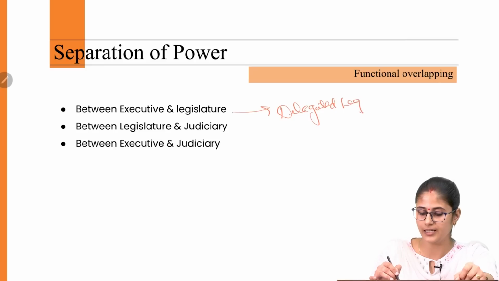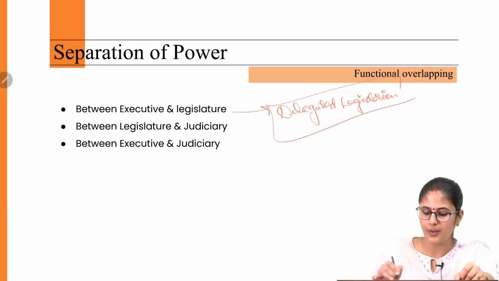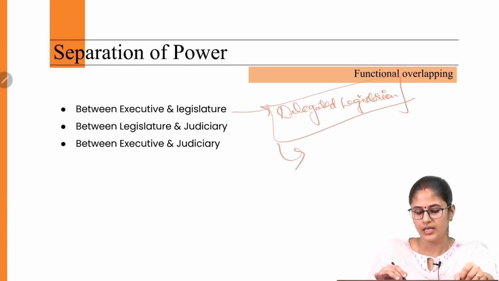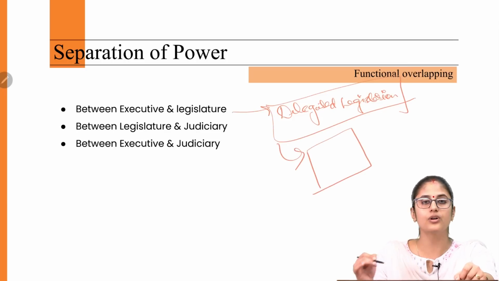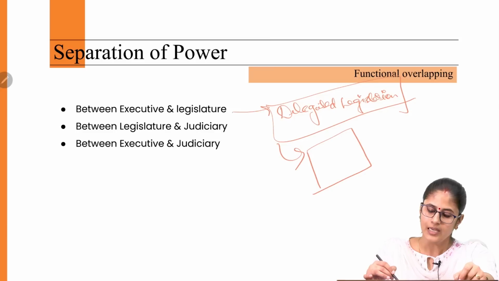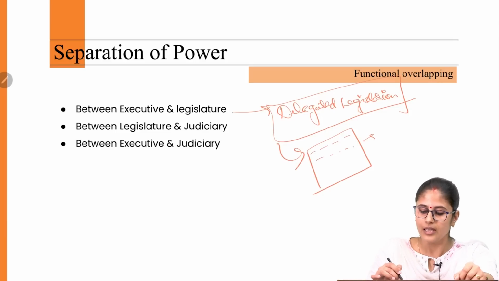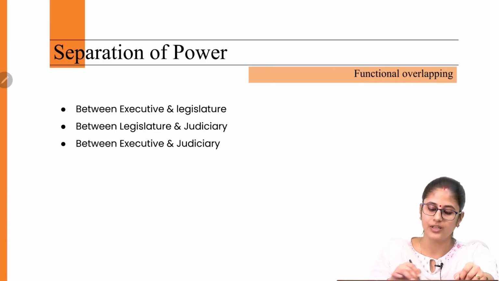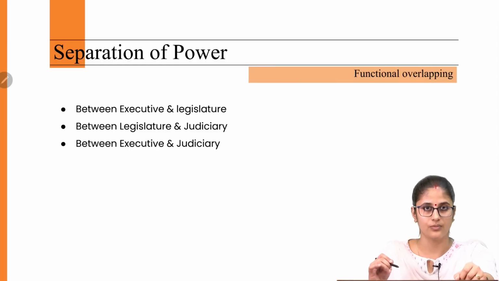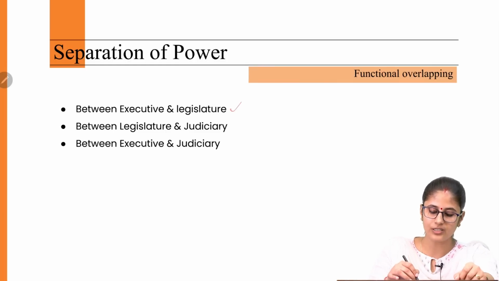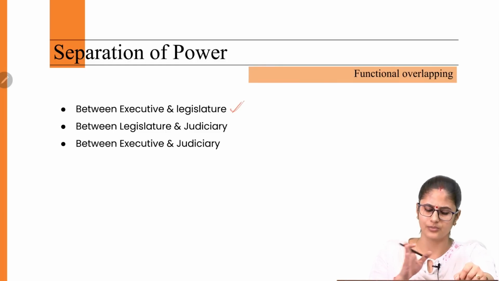What is this delegated legislation? Under this, the Parliament basically outlines the broad framework of a particular law, and it is the executive, or the bureaucracy, which has to fill in the minute details of that law. So it is giving more powers to the executive when it comes to the legislative work. These are the functional overlapping that we are witnessing when it comes to the executive and the legislature.